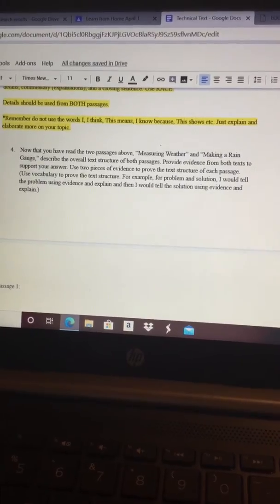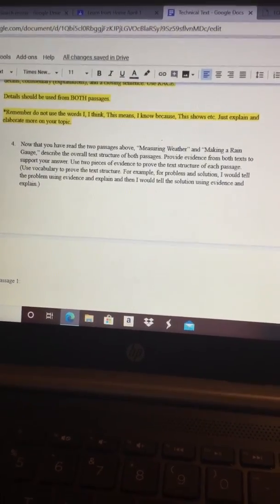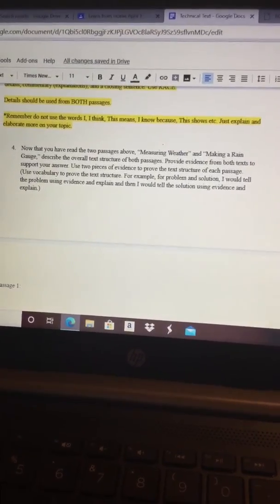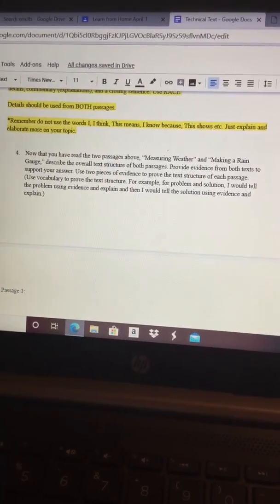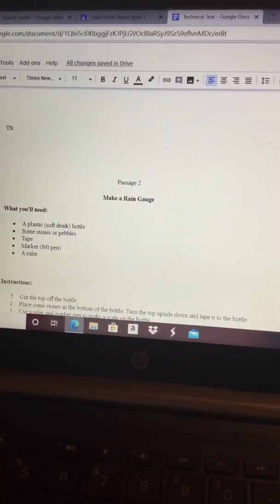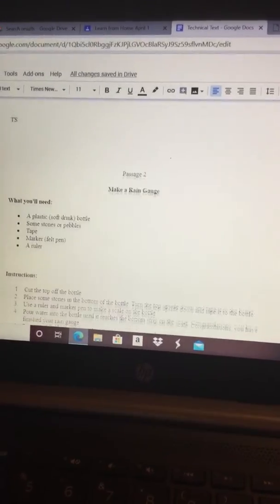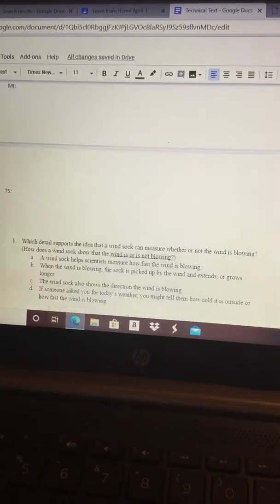For example, if it were problem and solution, I would tell the problem using evidence and explain it. And I would tell the solution using evidence and explain it. So if you're doing this on Friday, I want you to go back and reread both passages. When you wrote MAP, you should have identified the text structure for both passages already.